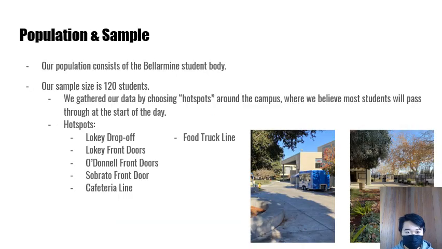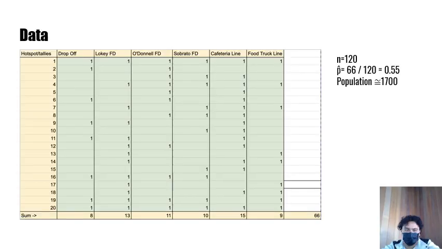Alright, so for our population, we will be using the entire student body, which is around 1,700 students. For a sample, we gathered data from 120 students from what we would consider hotspots around the campus. We define a hotspot as an area where most students will pass through during the day. So that will be the Loki drop-off, which is behind the gym, near the long end of Loki, the front doors of Loki, the O'Donnell front doors, the Sobrato front door, the cafeteria line at Licardo, and the food truck line.